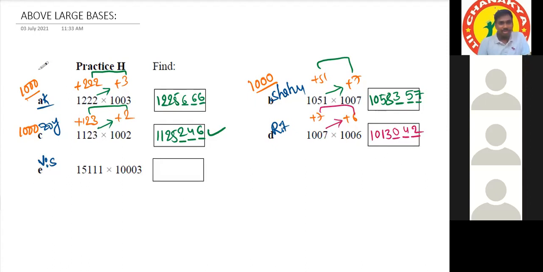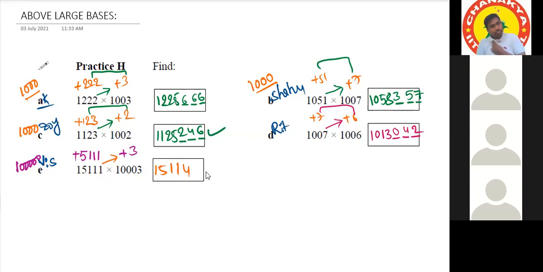Then Vishnu, you got a question with 1 lakh, I think. Sir, the base is 1 lakh. The number minus 1 lakh is 5011, plus 1 plus 3. We add 3 and it will be 15114.